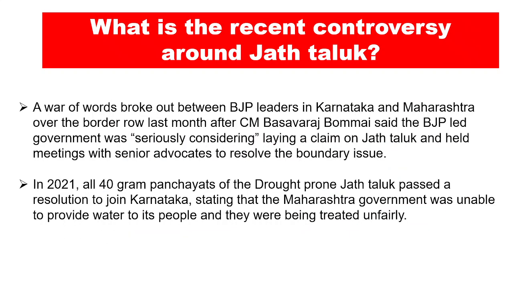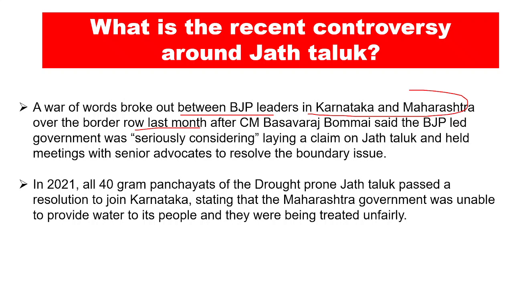Let's now talk about the recent controversy in Jat Taluk. Basically a war of words broke out between the BJP leaders in Karnataka and Maharashtra over the border row last month, when the CM said that they were seriously considering a claim over Jat Taluk.